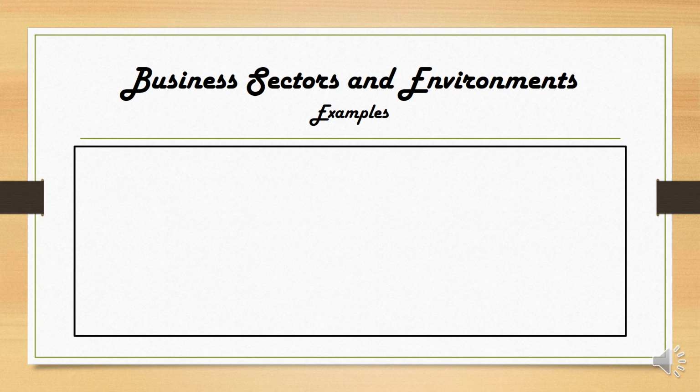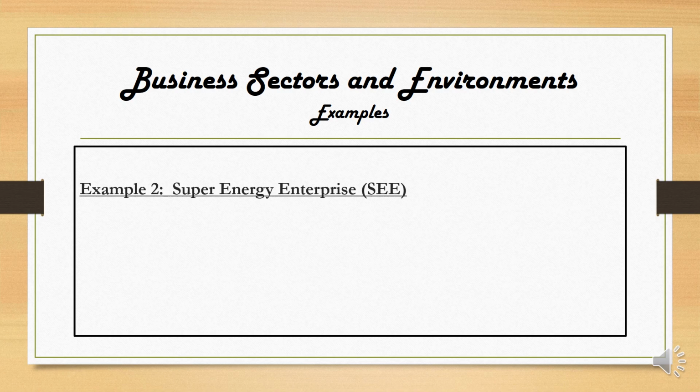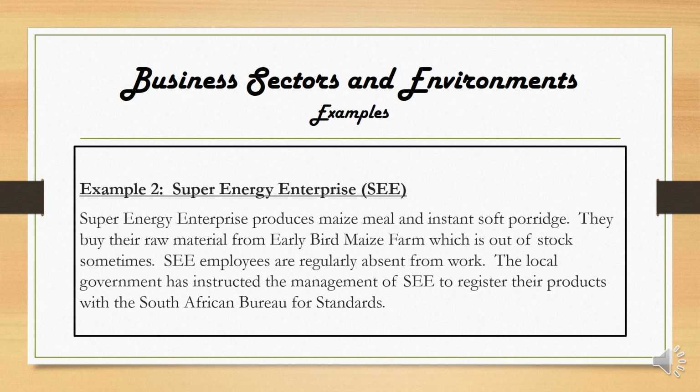The next example we are going to look at is the Super Energy Enterprise, or SEE. Super Energy Enterprise produces maize meal and instant soft porridge. They buy their raw materials from Early Bird Maize Farm, which is out of stock sometimes. SEE employees are regularly absent from work. The local government has instructed the management of SEE to register their products with the South African Bureau for Standards.